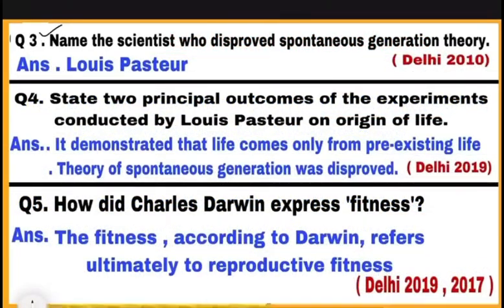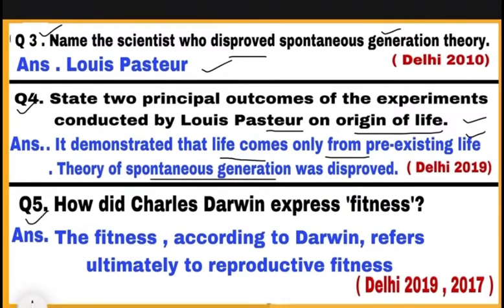Question number 3. Name the scientist who disproved spontaneous generation theory. According to theory of spontaneous generation, life came out of decaying and rotten matter, but this theory was disproved by Louis Pasteur. Question 4. State two principal outcomes of the experiments conducted by Louis Pasteur on origin of life. Louis Pasteur ने जो experiments किए उसके accordingly he demonstrated that life comes only from pre-existing life and he disproved the theory of spontaneous generation.